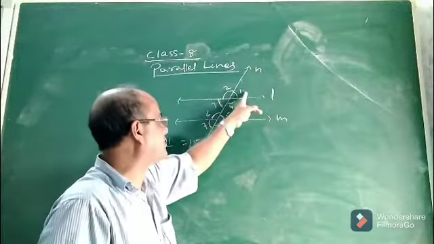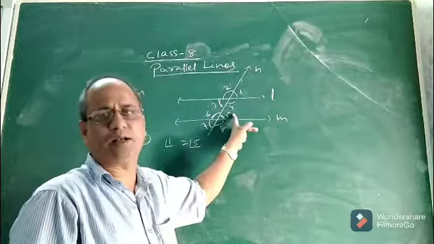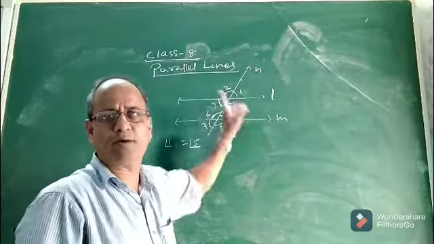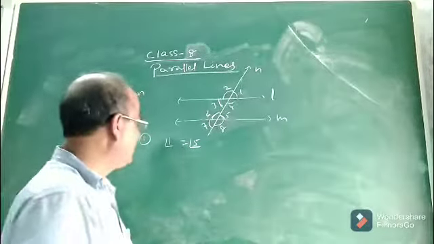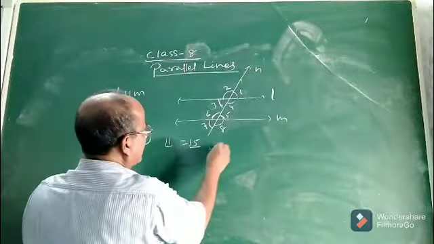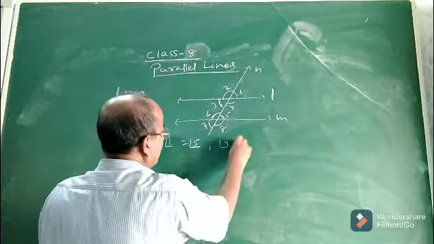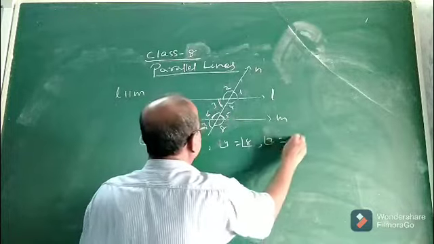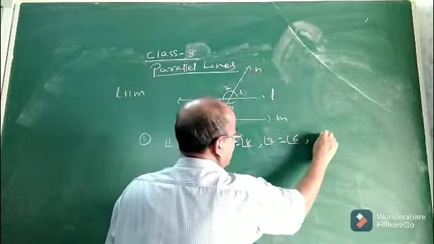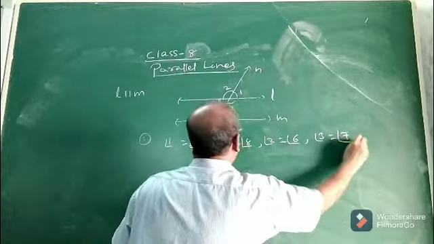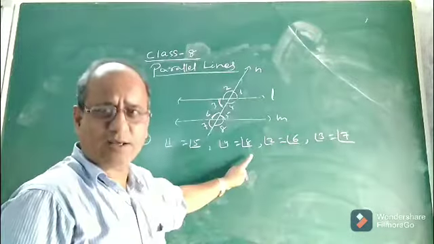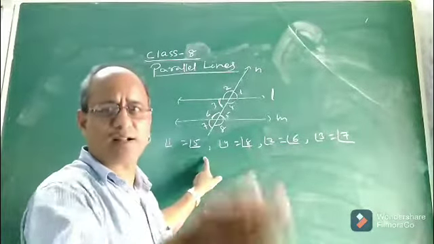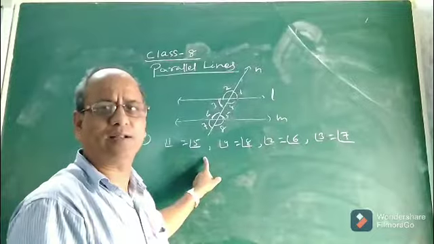That means if angle 1 is suppose 60 degrees, angle 5 will automatically be 60 degrees because they form a pair of corresponding angles. So angle 1 equals angle 5, angle 4 equals angle 8, angle 2 equals angle 6, and angle 3 equals angle 7. That means each pair of corresponding angles is equal when a transversal intersects two parallel lines in a given plane.